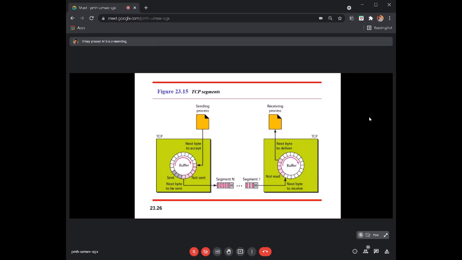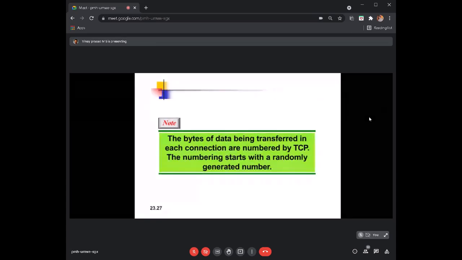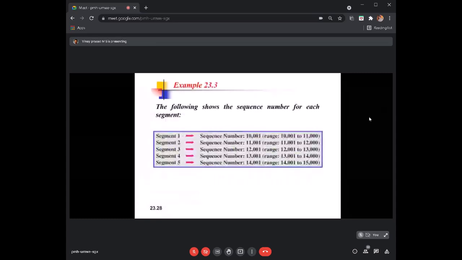The bytes of data transferred in each connection are numbered by TCP. We give a sequence number because we are doing segmentation. Each segment should have a sequence number, so that the sequence number helps in reassembling the segments to form again the stream of characters or messages generated by the application. The numbering starts from a randomly generated number. This is how we give the sequence number to each segment, based on their byte value.